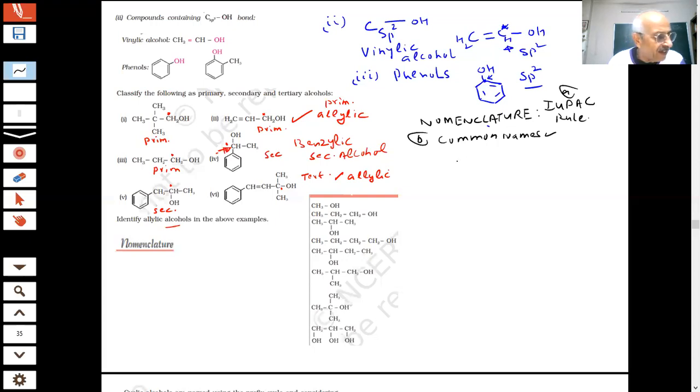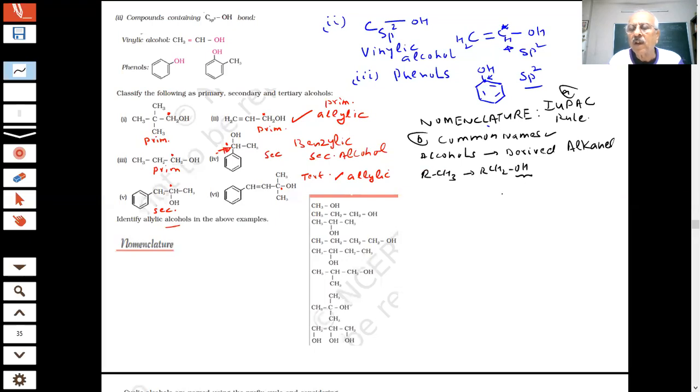You see that when we say the name, alcohols are derived from alkanes. They are derived from where? Alkanes. For example, RCH3, this is alkane, and you make RCH2OH.